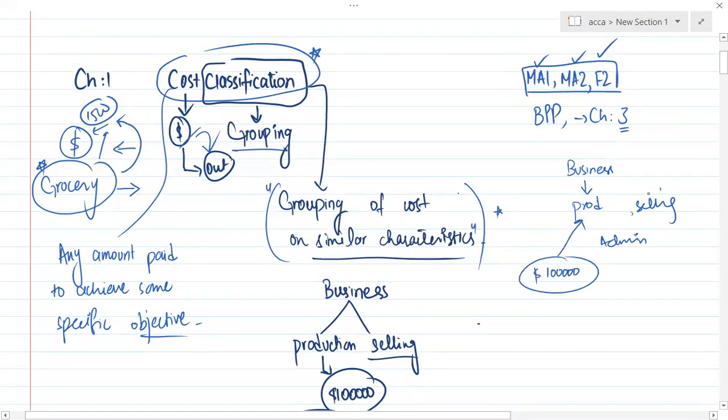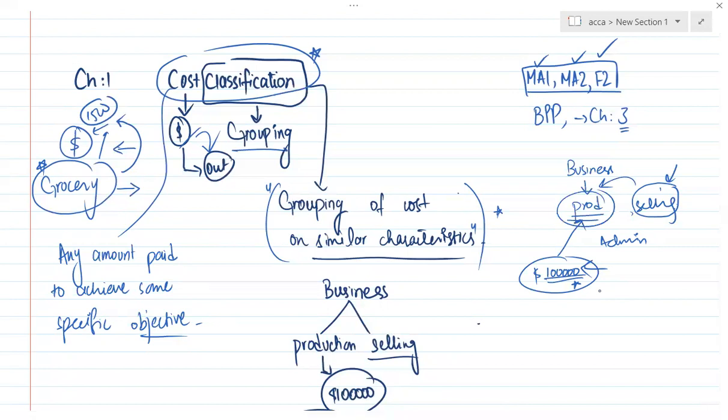If the boss comes and asks the sales manager why this $100,000 has been incurred, the sales manager would say, how do I know? It has been incurred by the production manager. You should go to the production manager and ask him why this $100,000 has been incurred, because it has been incurred by his department, not mine. So that's why grouping of cost is important in the business.